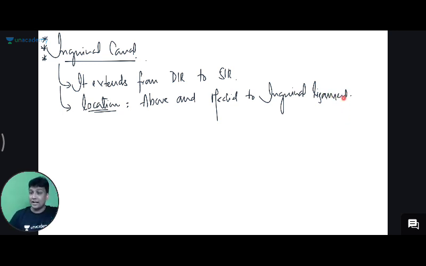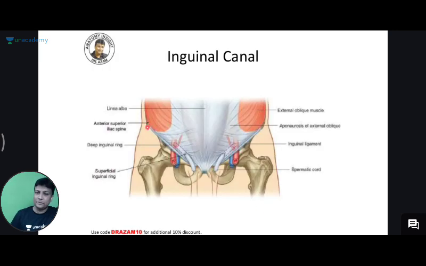To understand that, look at this diagram. In this diagram, your favorite anterior superior iliac spine and pubic tubercle. We have learned that in our last topic, the lower limb topic. Between them, there will be a ligament here, sir. And that ligament between the anterior superior iliac spine and the pubic tubercle will actually be the inguinal ligament. Look just above the inguinal ligament, sir. There will be an oval shaped opening here, deep inguinal ring, and a triangle shaped opening here, superficial inguinal ring. Join them together.